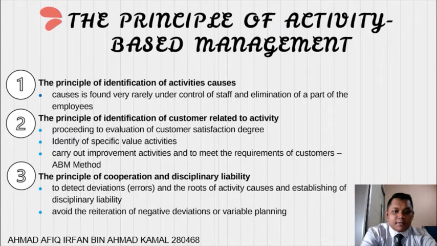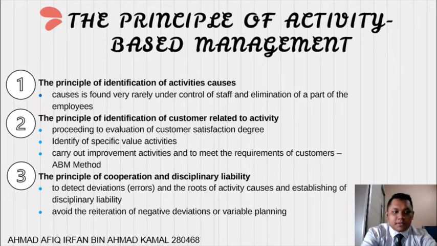Before this, I explained about the principle of ABC, but right now I will explain about the principle of activity-based management (ABM). So, the first principle is the principle of identification of activity causes.